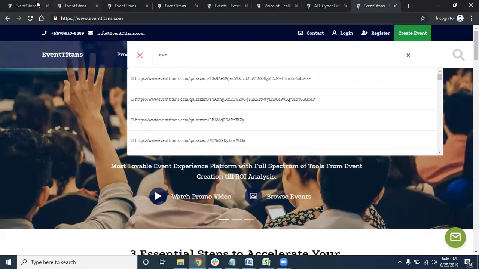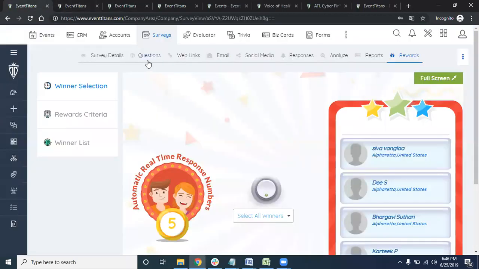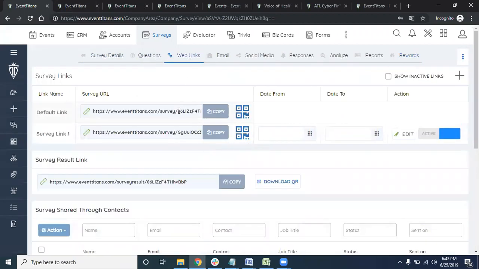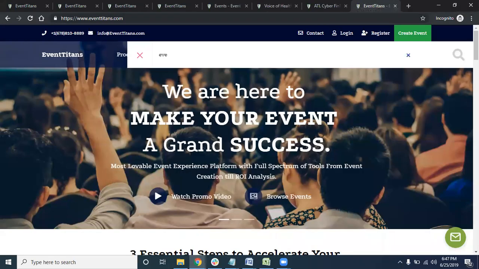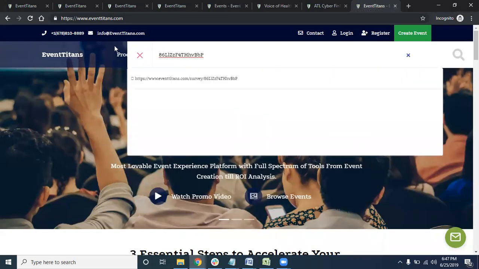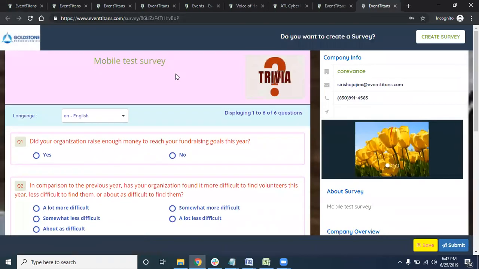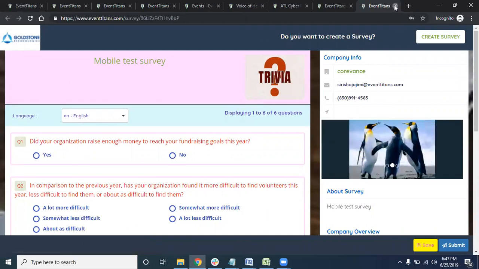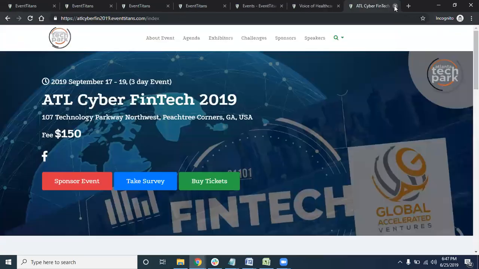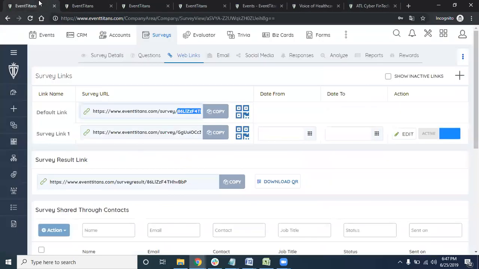So for example, for a particular survey, let's go get the code. Here is the code. Just type in the code, that's it. See, the survey shows up. This is how it works, right? Once they answer, the results would be showing up in here.